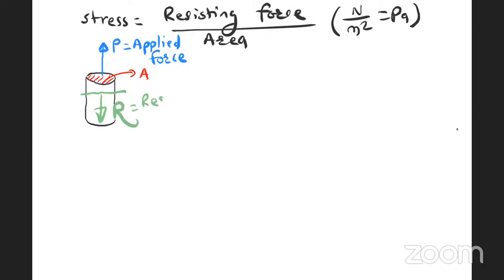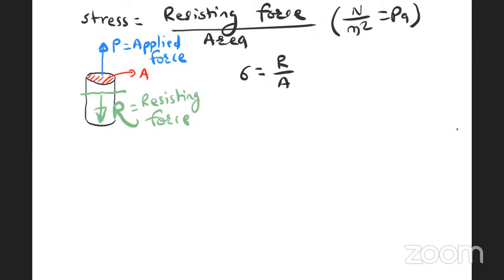R is the resisting force. Stress is due to the resisting force divided by the area on which force is applied. Stress is always due to the resisting force and not due to the applied force.